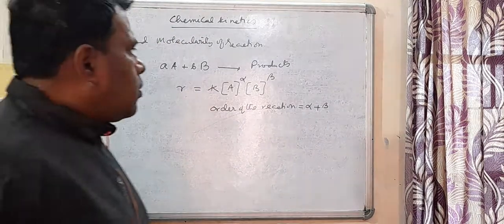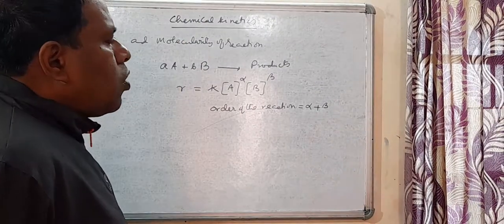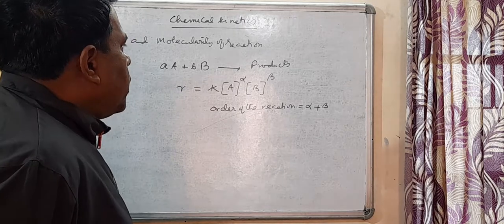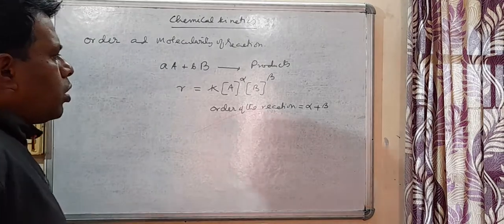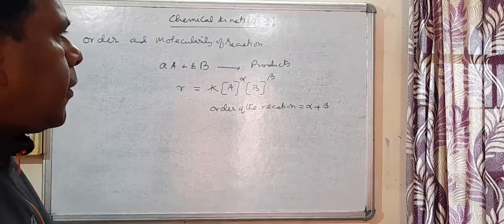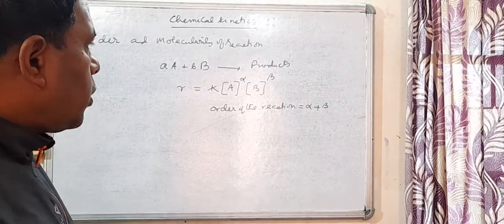We have first order reactions, second order reactions, third order reactions. Higher order reactions are of course very rare, and we also have fractional order reactions.